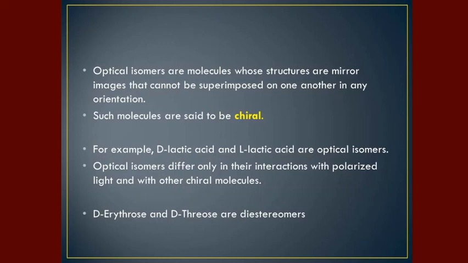For example, D-lactic acid and L-lactic acid are optical isomers. Optical isomers differ only in their interactions with polarized light and with other chiral molecules. Other examples are D-erythrose and D-threose, and these are called diastereomers.